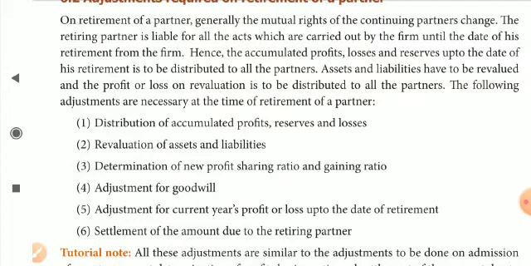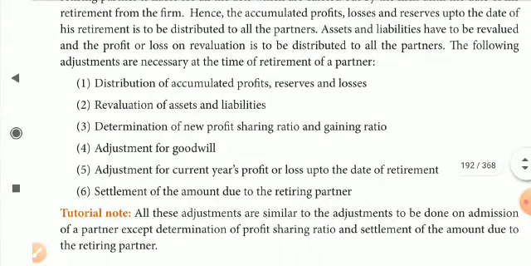The journal entry: reserve fund account debit, workman compensation fund account debit, and profit and loss appropriation account debit, to all the partners' capital accounts credit. This journal entry is for when they made a profit. Suppose they got a loss, accumulated loss: all partners' capital accounts debit, to accumulated loss account credit.